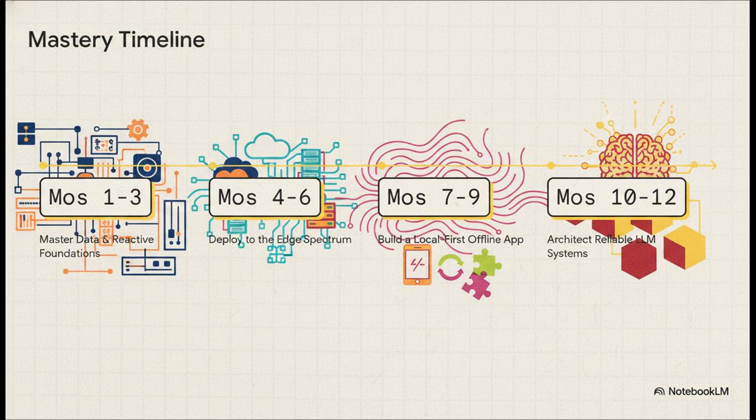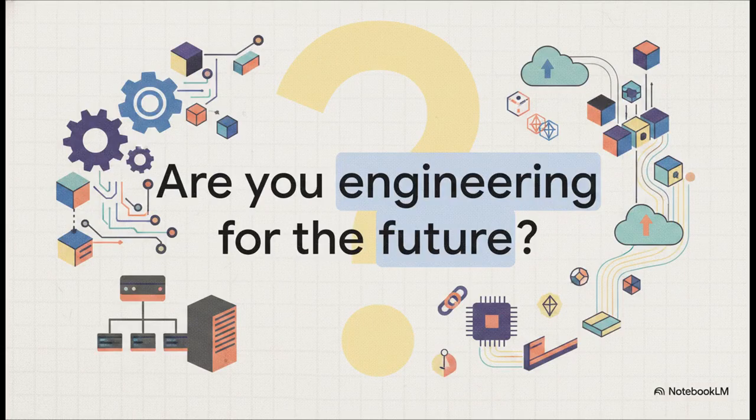And finally, months 10 through 12, use all of that robust architectural knowledge you just built up to architect reliable LLM systems. Trust me, starting with those foundational mental models makes tackling the complex AI architectures at the end so much easier. I really want to leave you with this final kind of provocative thought.